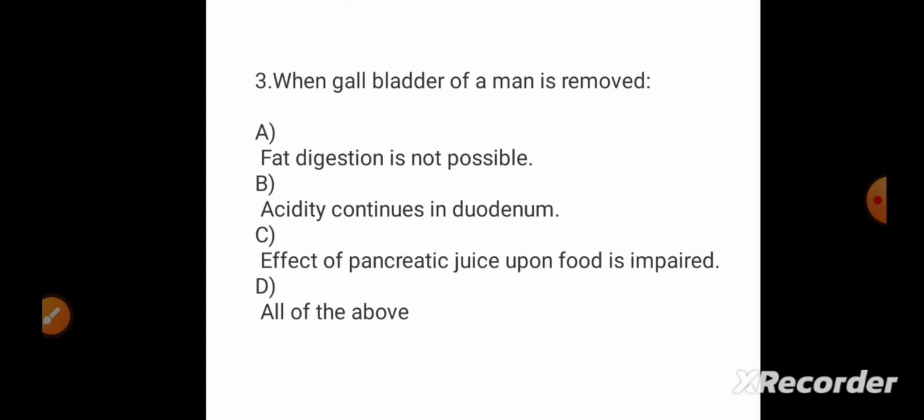If we specifically talk about the gallbladder, it is the storehouse for bile juice which is secreted by the liver. So if it is removed, obviously fat digestion is not possible, because bile juice helps to digest the fat. And apart from that, if the gallbladder is not there, then the acidity obviously continues because the juice is directly being poured into the duodenum. And the last one also, the effect of pancreatic juice upon the food is impaired obviously. So the answer for this question will be option D. Okay, so question number 3 option will be D.